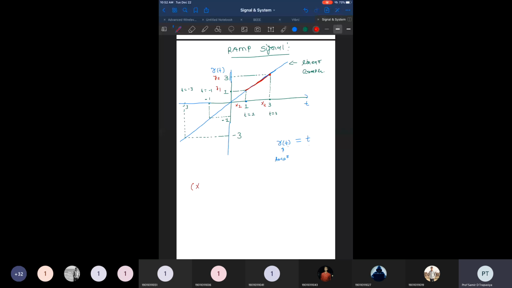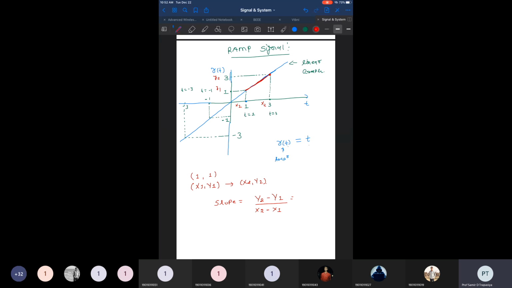So now we can have a pair of x1 and y1, and the other corresponding pair is x2 and y2. If I find the slope on this point, the slope is simply defined by the vertical movement of the graph on the y-axis divided by the horizontal movement of the function on the x-axis. So if I take y2 minus y1 and x2 minus x1, that simply gives us, what is my x1 here? x1 is 1, right? And y1 is also 1.